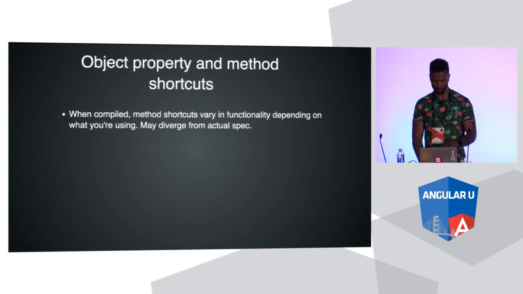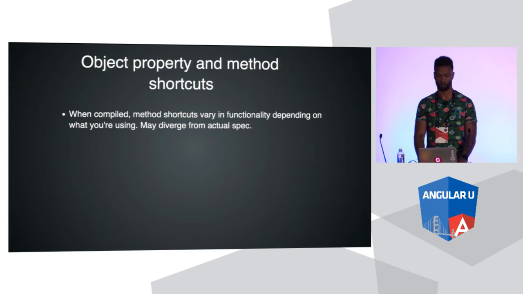So gotchas. When compiled, method shortcuts vary in functionality depending on what you're using. By what you're using, I mean what transpiler you're using. So they may diverge from the actual spec. I've seen Babel actually transpile those shortcut methods differently than what the spec wants. So you might have some unexpected side effects.